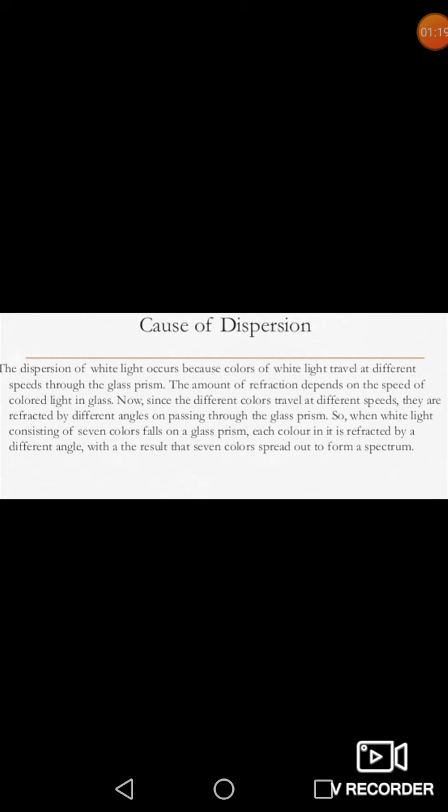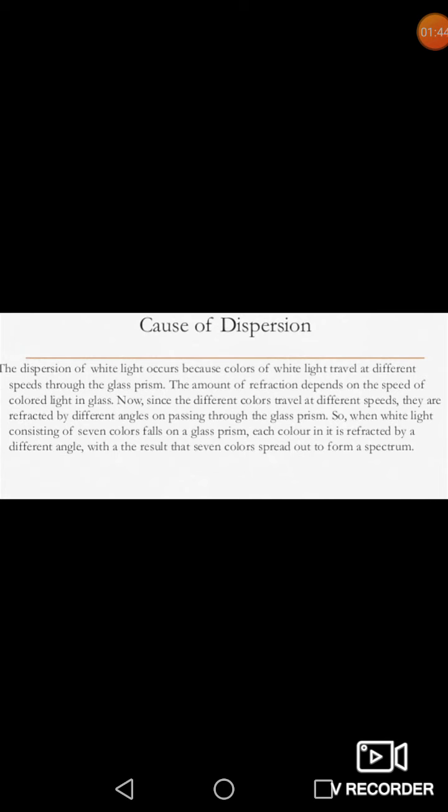And we know the red light travels the fastest and the violet light the slowest of all the 7 colors. As a result, the red light bends the least and the violet light bends the most. This unequal bending of lights of different colors causes dispersion of white light or sunlight into 7 colors.